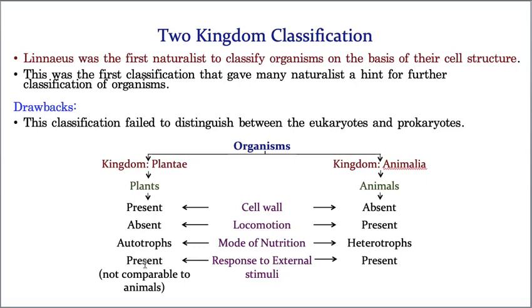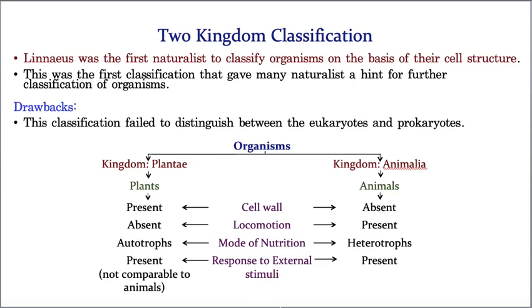But will a plant be able to do that? No. But if you keep a plant under shade, it starts bending its younger parts towards the light. Am I correct or not? That means it is showing response, but it is not comparable to the response given by an animal. But still, it is showing some response. Now, these are the characteristics on which Carolus Linnaeus classified organisms into Plantae and Animalia. Hope you understood what is two kingdom classification.